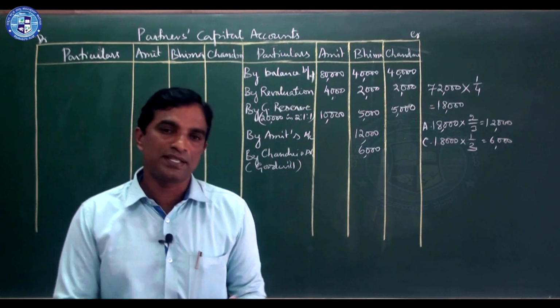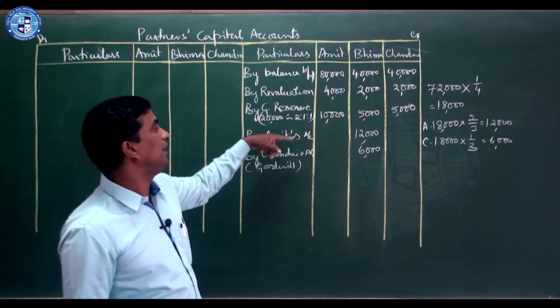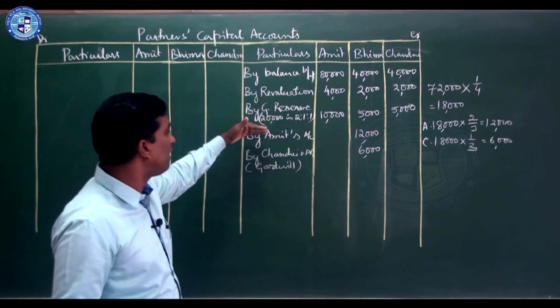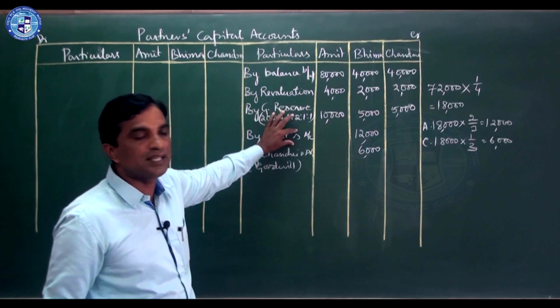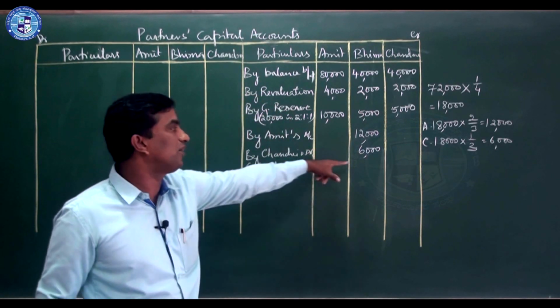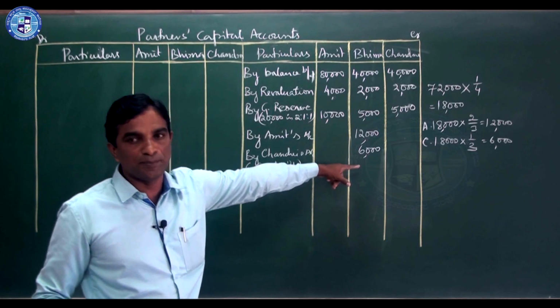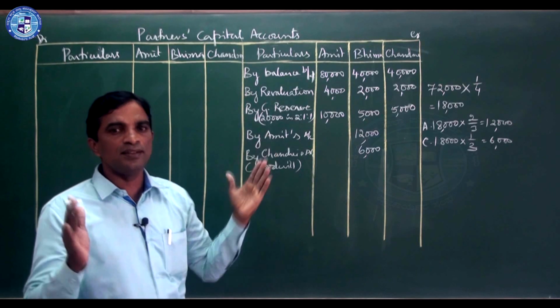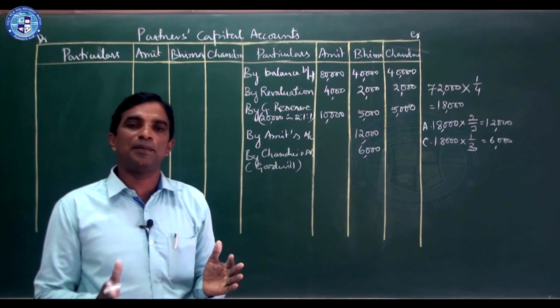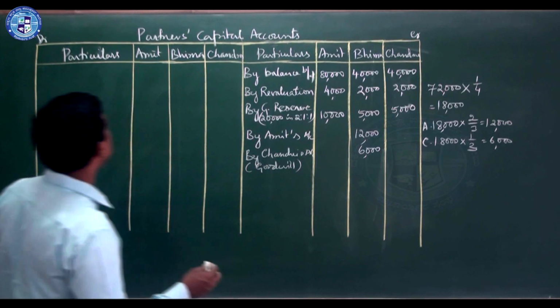But you have to compensate it, the reverse entry. Bhima's account debtor to Amit's account. Bhima's account is credited by Amit's account as well as Chandru's account. This much we have given. Now that amount should be transferred to their account. The entry: remaining partners' capital account debtor to retiring partner's capital account.